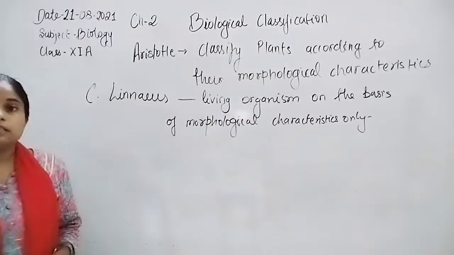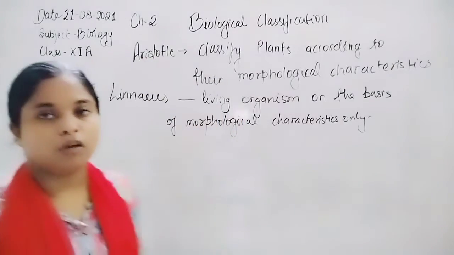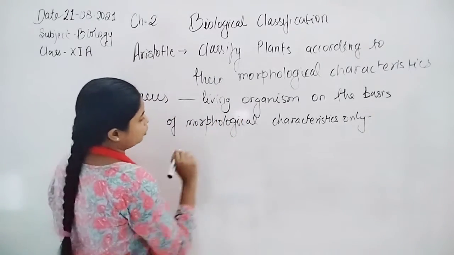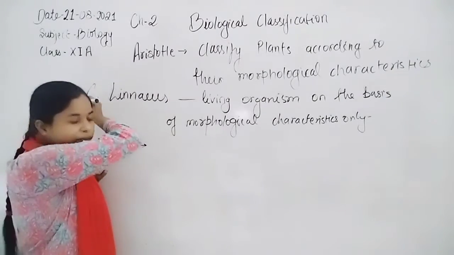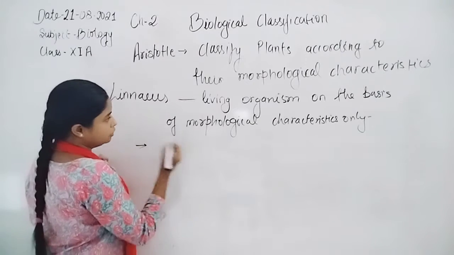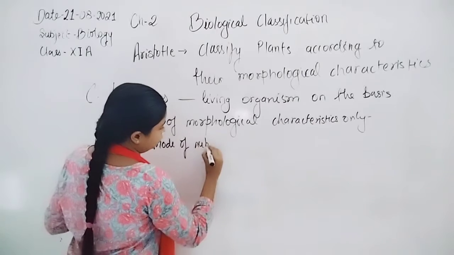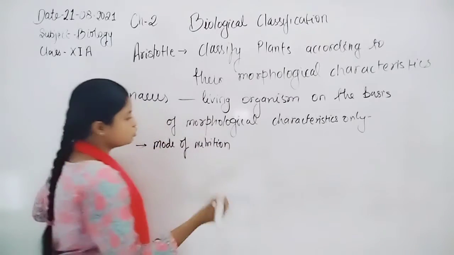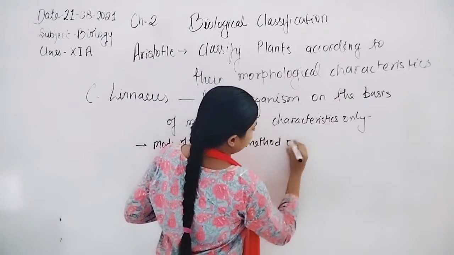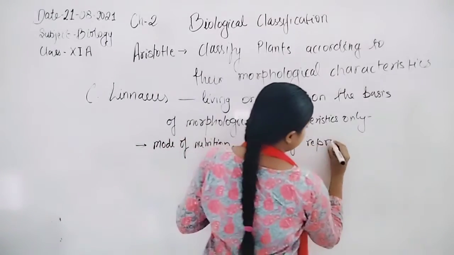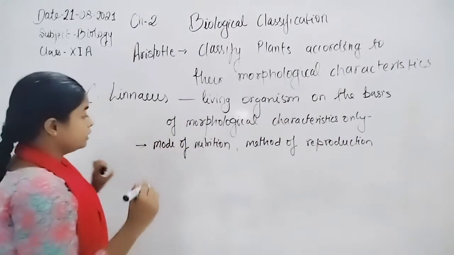But there is need to classify them on the basis of anatomical characteristics also, or internal morphology also. So what can we choose for the biological classification of living organisms? That is the mode of nutrition. What mode of nutrition is generally used by the living organism? And the method of reproduction can also be included.